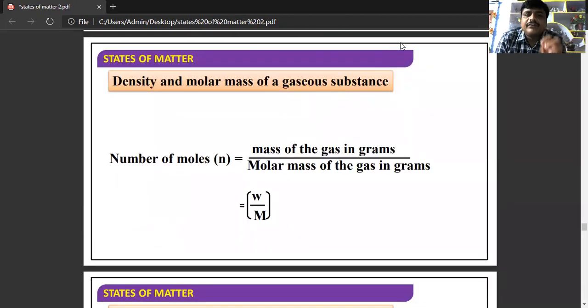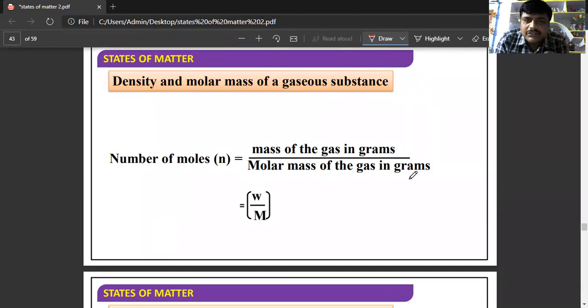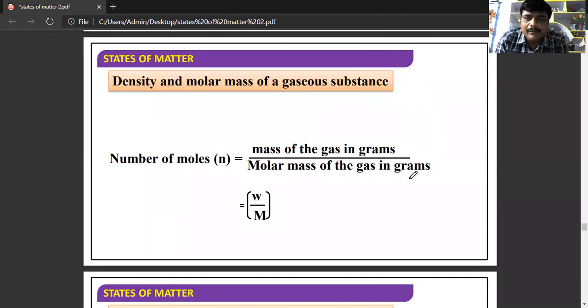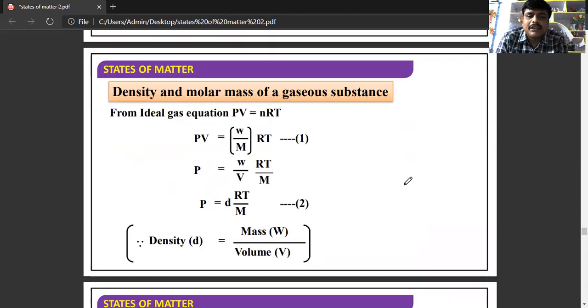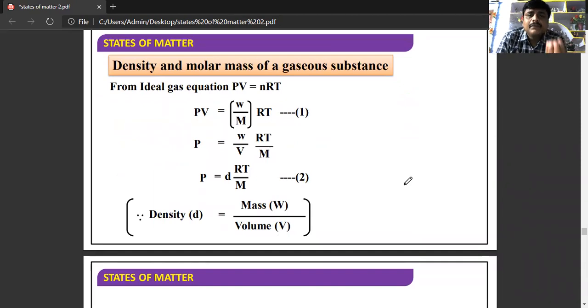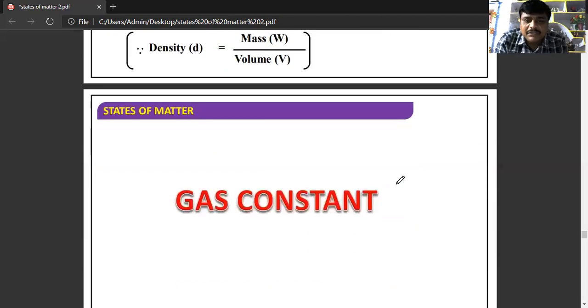Now if you see the relation between density and molar mass, the number of moles is, we know how to calculate the number of moles. If mass is given, it is the mass of gas in grams by the molar mass of the gas, so small w by capital M. So if you see PV is equal to nRT, which is for an ideal gas, n is nothing but weight by molecular weight. So instead of n, I'm substituting weight by molecular weight. So P is equal to W by V into RT by M. So P is equal to d RT by M, because density is equal to mass per volume.